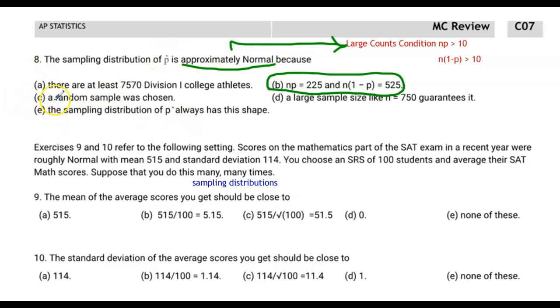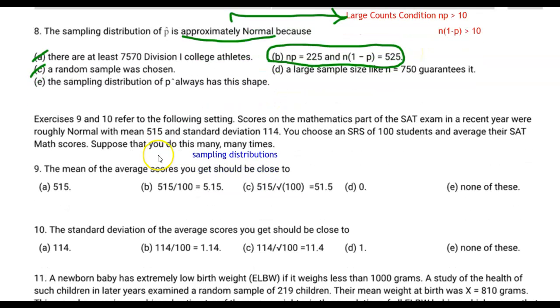All of these other things are good for statistics, right? Like having a large enough sample size, whether it's a random sample, but those things don't prove to us that it's going to be approximately normal. This condition, one of the two conditions that we've tested so far, indicates to us that we have a normal enough distribution. Of course, we also have to make sure that the samples are big enough, but not too big, that they're more than 10% of the population. But the large counts condition is the thing that says to us we're dealing with a normal distribution.